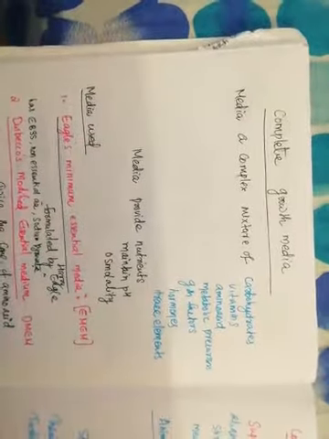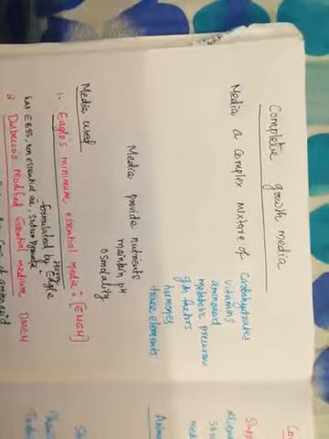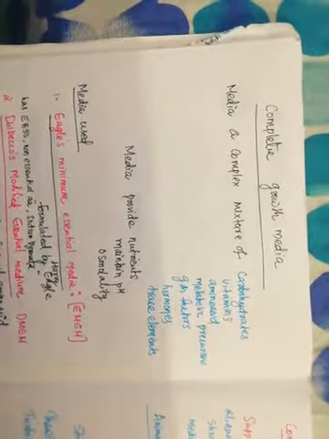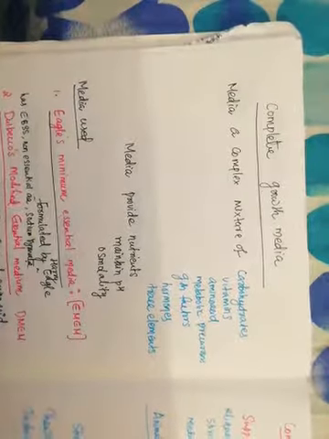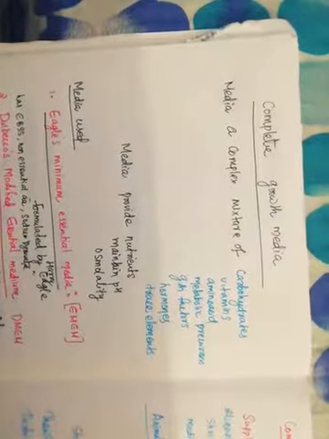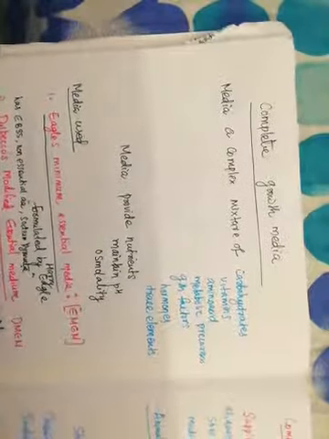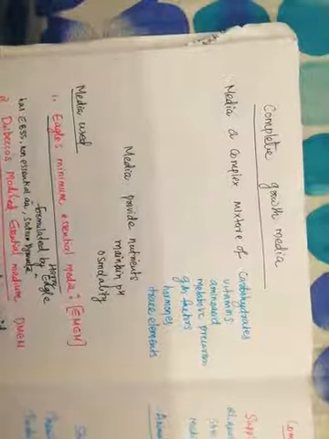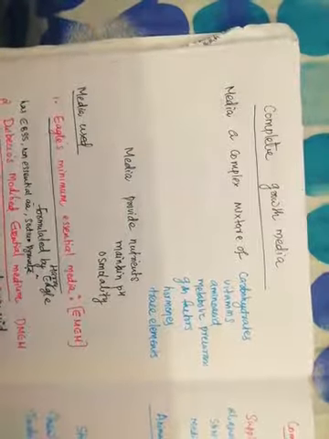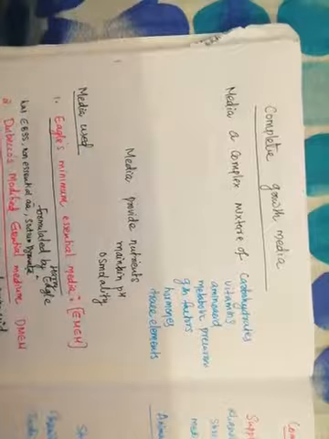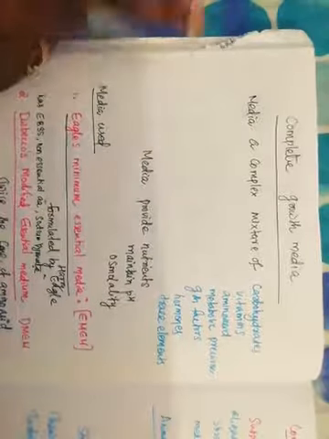Last class I told you what you mean by media. Okay, media is a complex mixture of carbohydrate, vitamin, amino acid, metabolic precursors, growth factors, hormones and trace elements. Okay, media will provide nutrients. When you prepare a media, you have to make sure that media is providing the nutrient, it maintains the pH and osmolality. Okay, so these are the basic aspects that you have to remember while preparing a media.